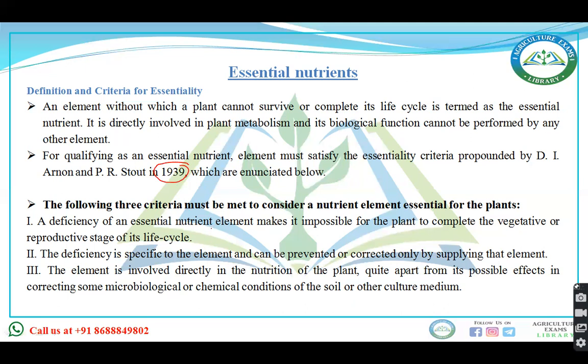Second, the deficiency is specific to the element and can be prevented or corrected only by supplying that nutrient. Suppose there is a deficiency of nitrogen, then that deficiency can be managed by supplying nitrogen only. It cannot be corrected by supplying other essential elements instead of nitrogen. Third, the element should be directly involved in the nutrition of the plant. These are the three criteria for an element to be essential.